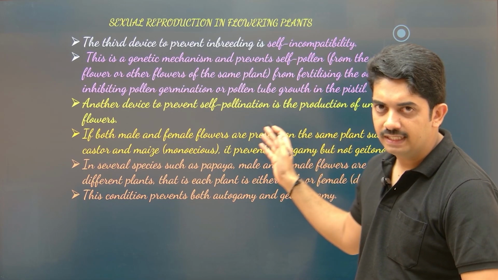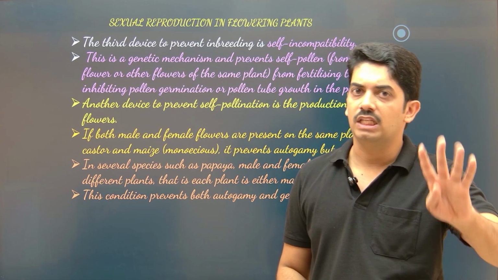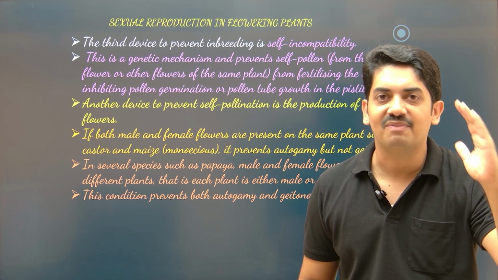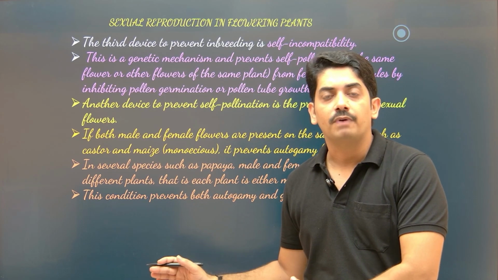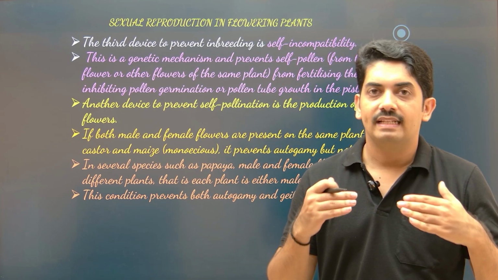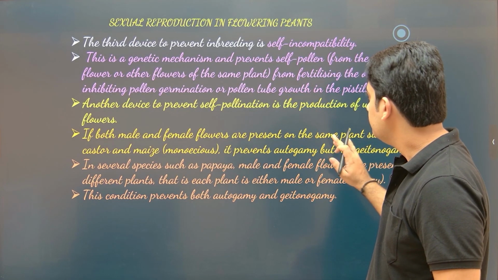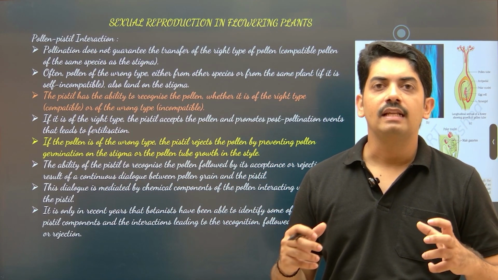The third one is self-incompatibility, and the fourth one is unisexuality. Remember these 4 words. Keep these 4 words in your mind. It's a very, very, very important topic. So what is the most important aspect of outbreeding devices? To encourage cross-pollination over self-pollination. The next topic is pollen-pistil interaction.